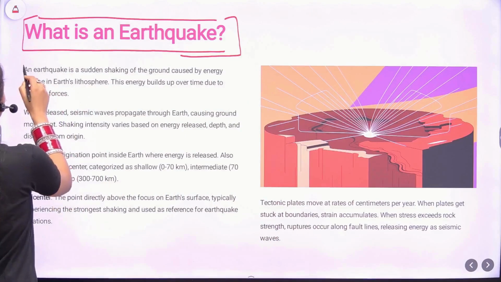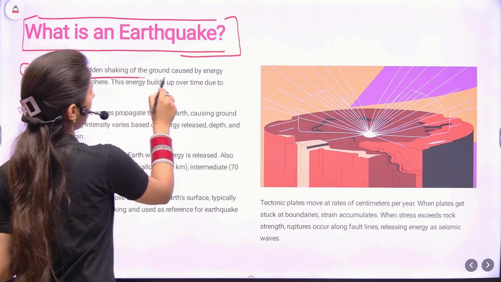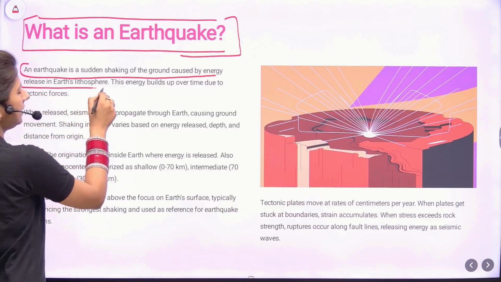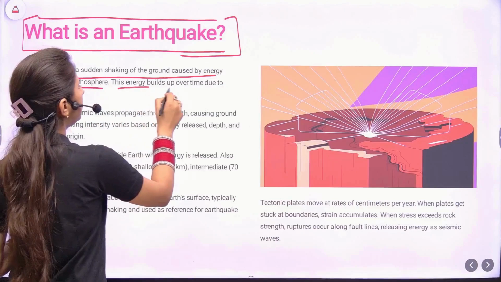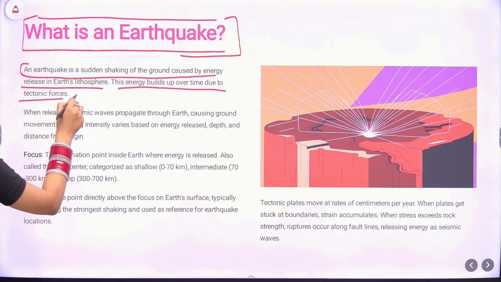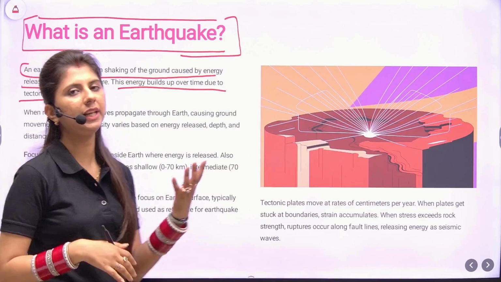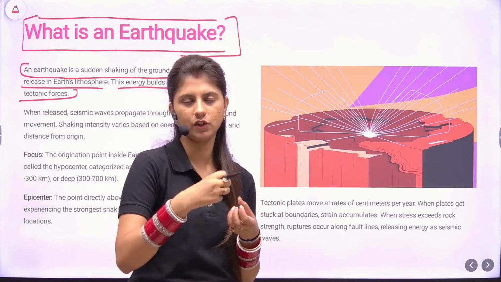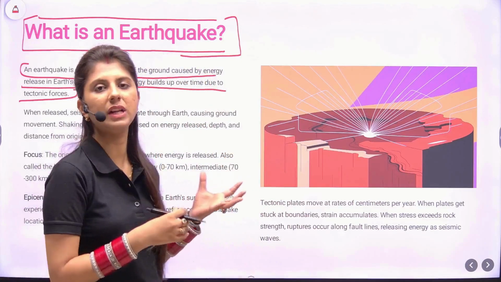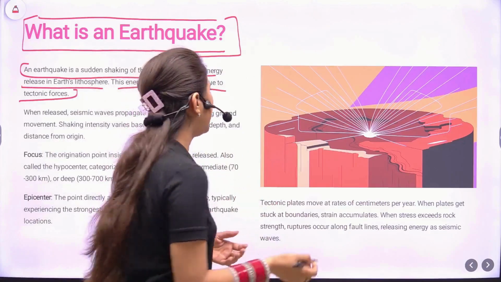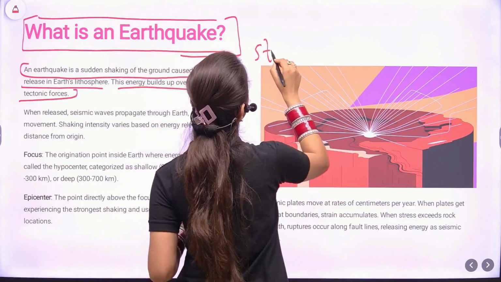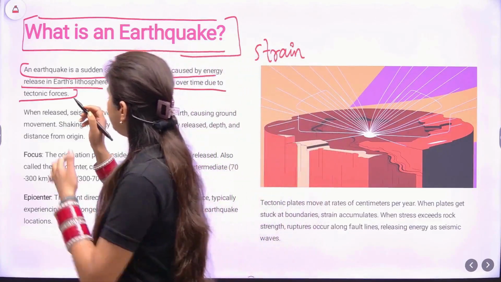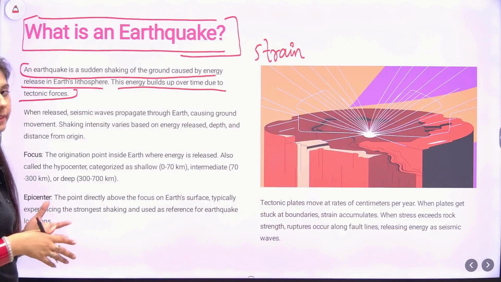So what is an earthquake? An earthquake is a sudden shaking of the earth which is caused by energy release in the earth's lithosphere. This energy builds up over time due to tectonic forces. So whenever the equilibrium is disturbed between the rocks, there is certain energy which is present, that is also known as strain energy. That strain energy is released. Whenever this energy is released, it causes earthquake.